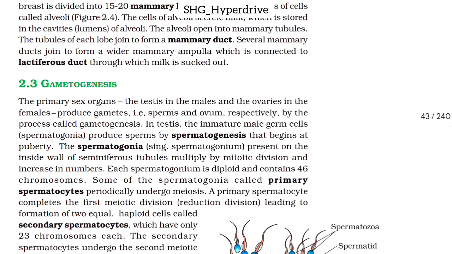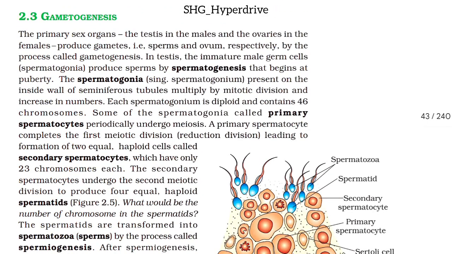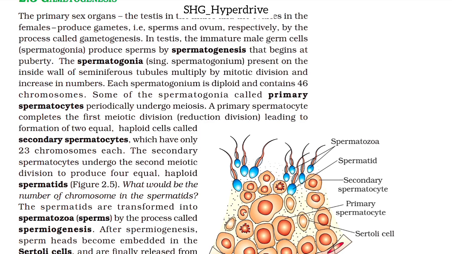2.3 Gametogenesis. The primary sex organs, the testes in the male and the ovaries in the female, produce gametes, that is, sperms and ovum, respectively, by the process called gametogenesis. In the testis, the immature male germ cells, spermatogonia, produce sperms by spermatogenesis that begins at puberty. The spermatogonia (singular spermatogonium), present on the inside wall of the seminiferous tubule, multiply by mitotic division and increase in number. Each spermatogonium is diploid and contains 46 chromosomes.